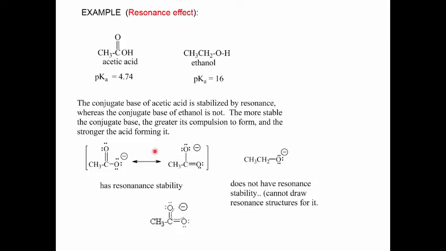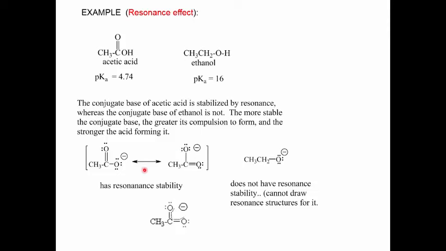When you can draw resonance structures, that means that the species has delocalization of electrons and charge. You can't draw resonance structures for the conjugate base from ethanol. It's pretty much stuck. But in acetic acid, it has two resonance structures that we can draw, and that tells us that the conjugate base of acetic acid has resonance stability.